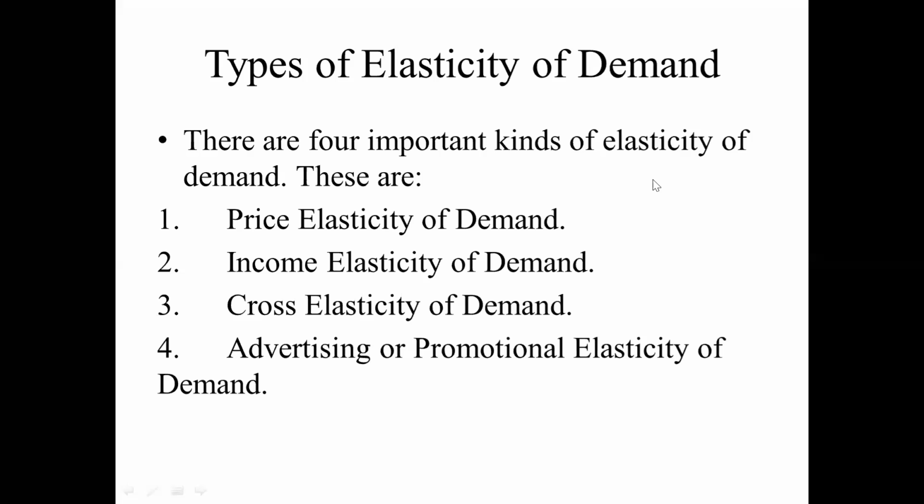It is the proportionate change in demand due to the change in the price of the other product. The fourth one is the advertisement or promotional elasticity of demand. Here, the demand varies based on the advertisement cost, and that is called advertisement or promotional elasticity of demand.